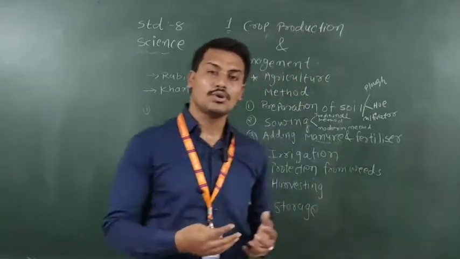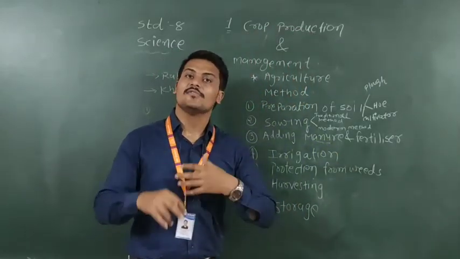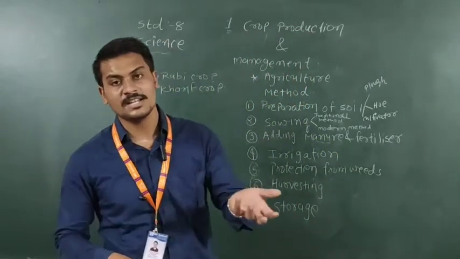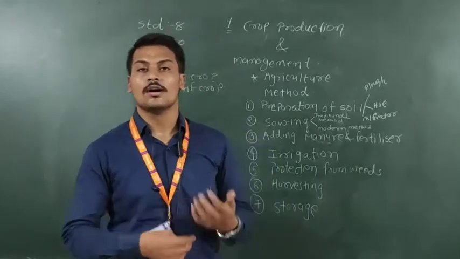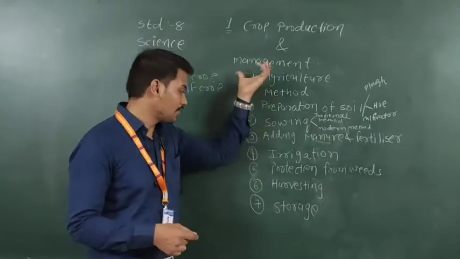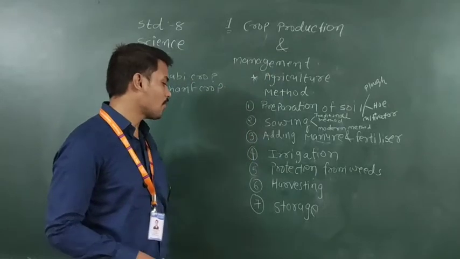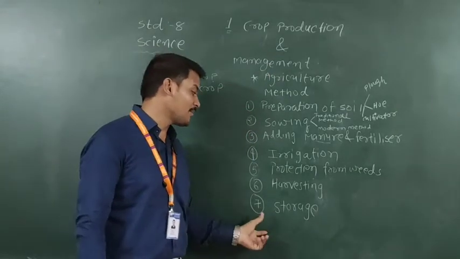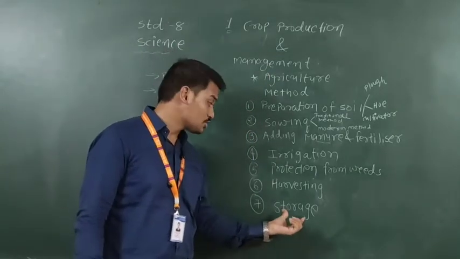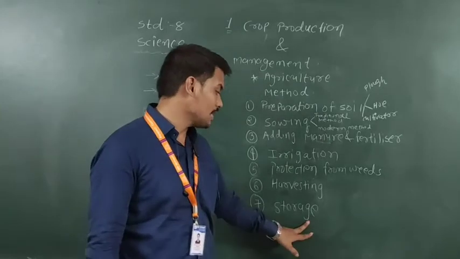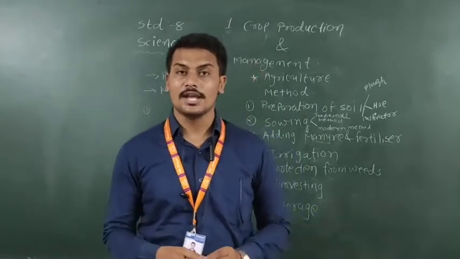Then the crops come to the market and we can purchase them and prepare food on our own. So these are the different methods, steps 1 to 7. Here is the storage. The storage is the granary storage.